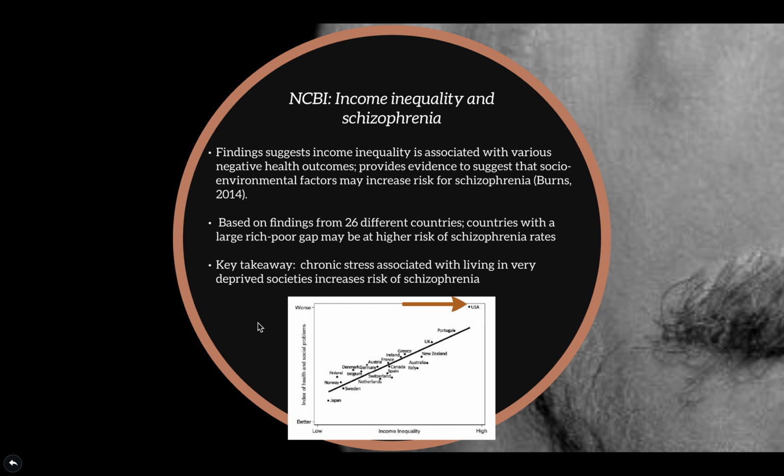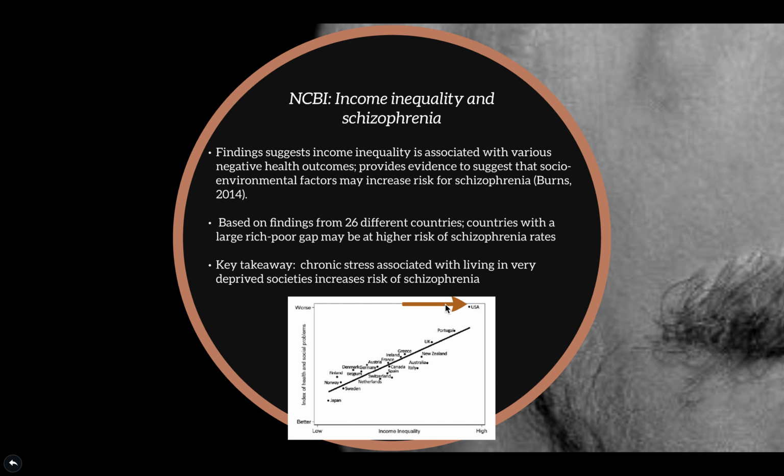The third study I looked at provides evidence to suggest that socio-environmental factors might increase a risk for schizophrenia. So this study looked at 26 different countries and concluded that countries with a larger rich to poor gap are at a higher risk for schizophrenia.